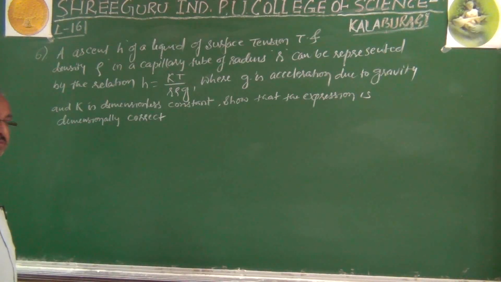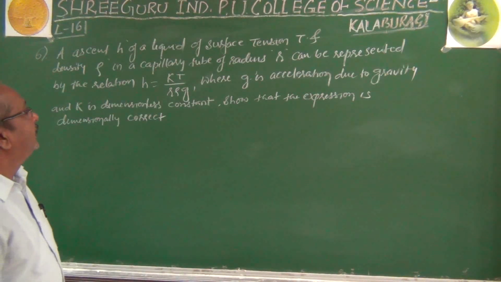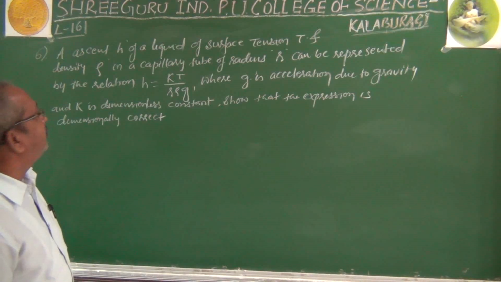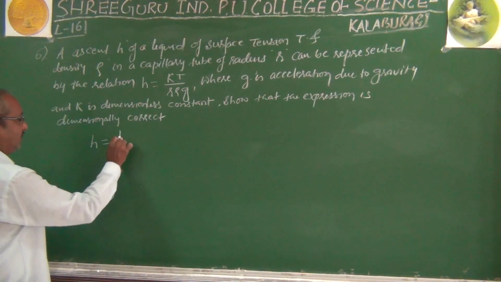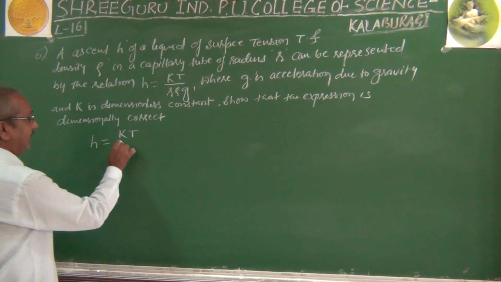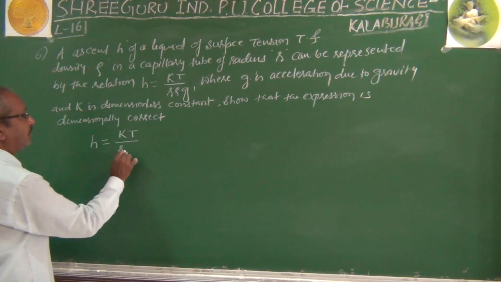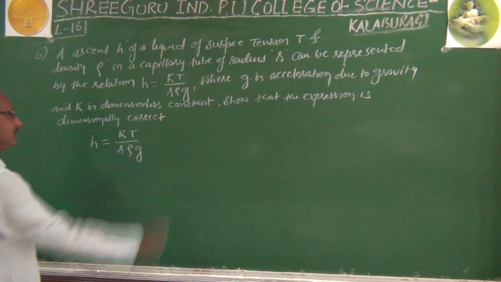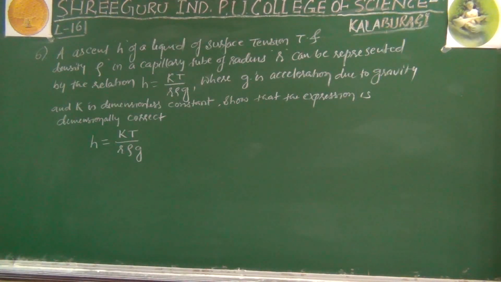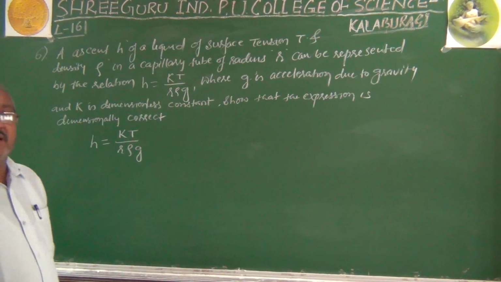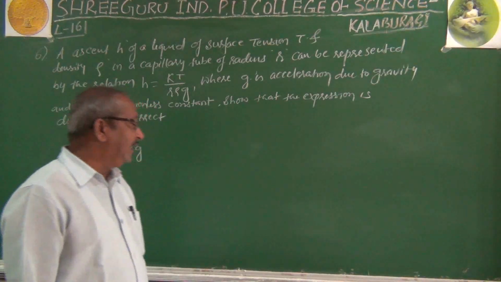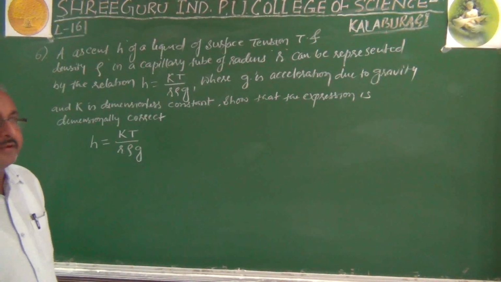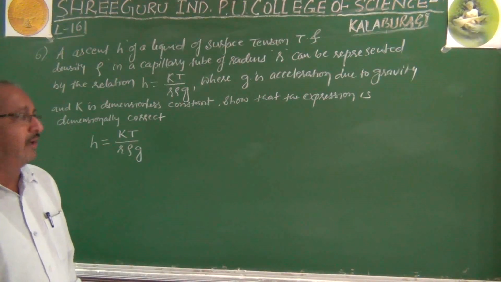Tube of radius r can be represented by the relation h equal to kt divided by r into rho into g, where g is acceleration due to gravity, whereas k is a dimensionless constant. So we have to check whether this equation is dimensionally correct or wrong.